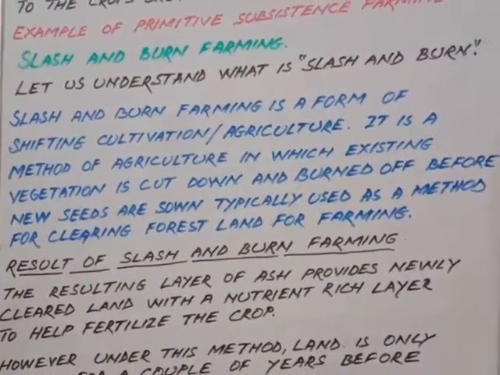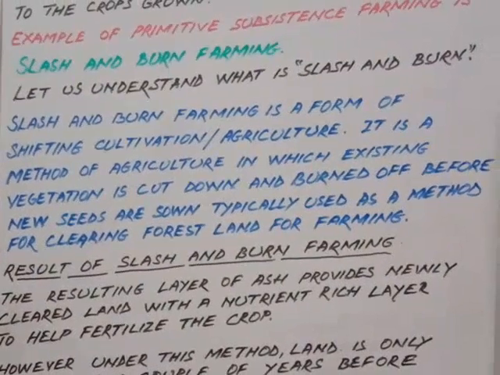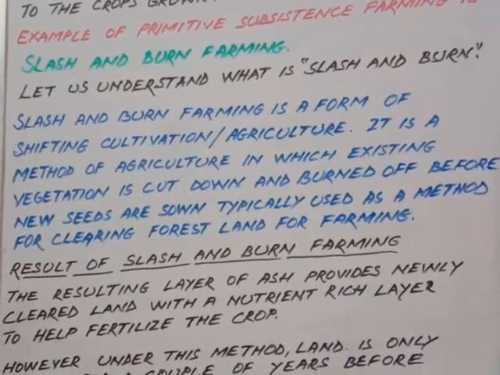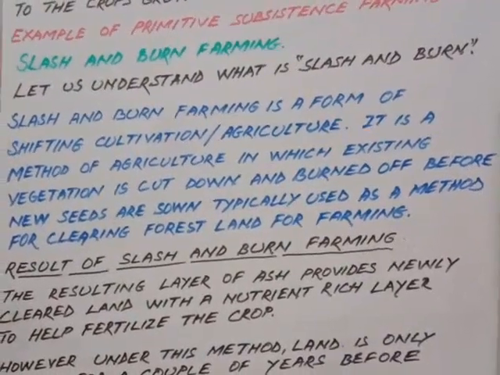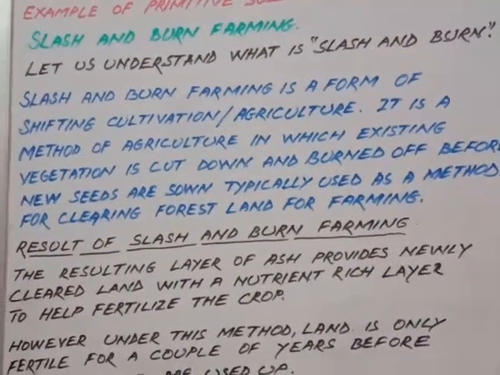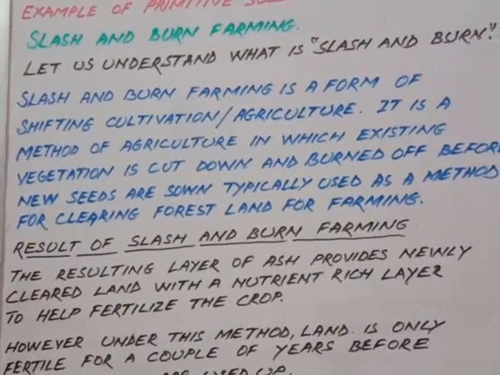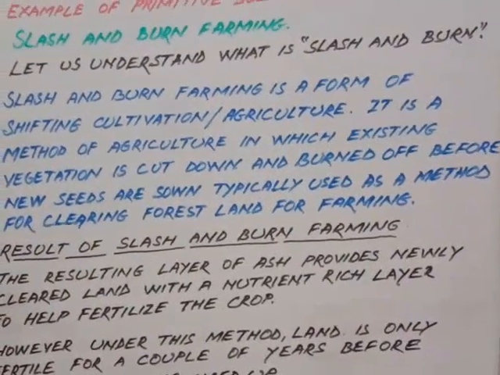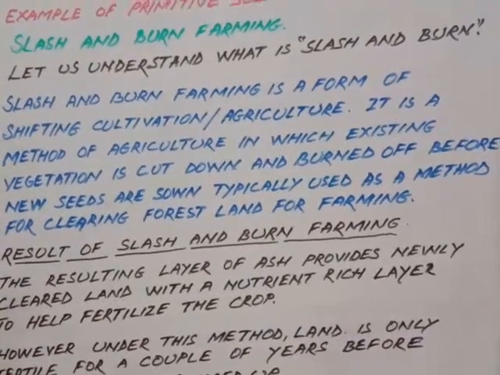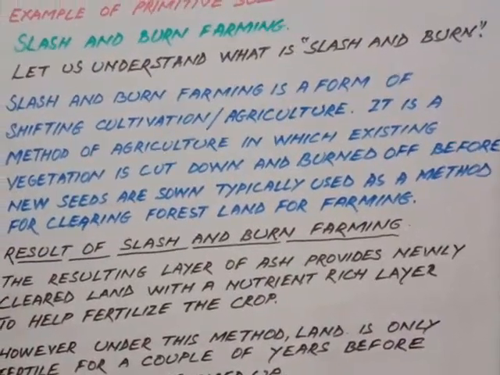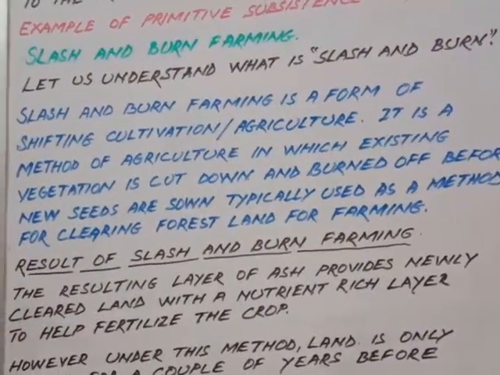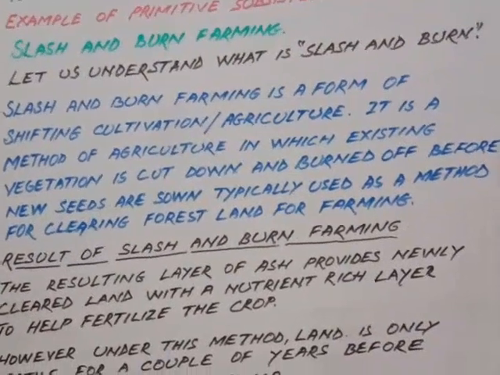So it is a type of shifting cultivation or agriculture. It is a method of farming in which the vegetation is cut down. First, the trees and the plants that have naturally grown in the forest are cleared. How is it cleared? It is either cut down or burnt, and then new seeds are put into the soil, and this method is used to clear the forest land. This type of agriculture basically is done on forest land.